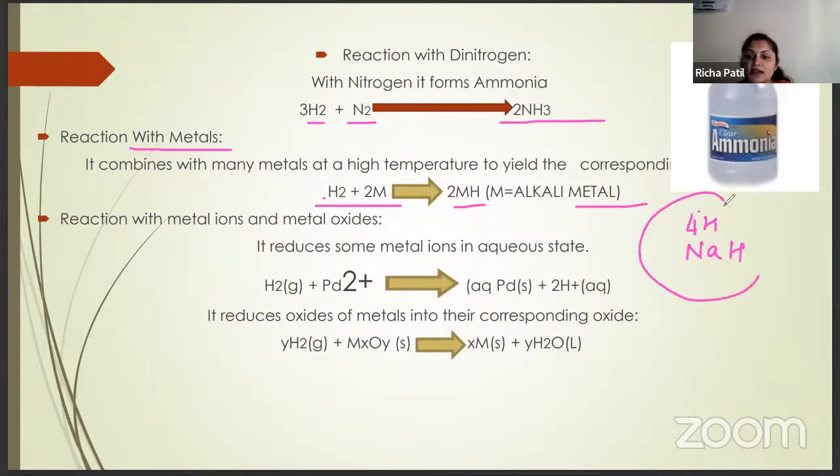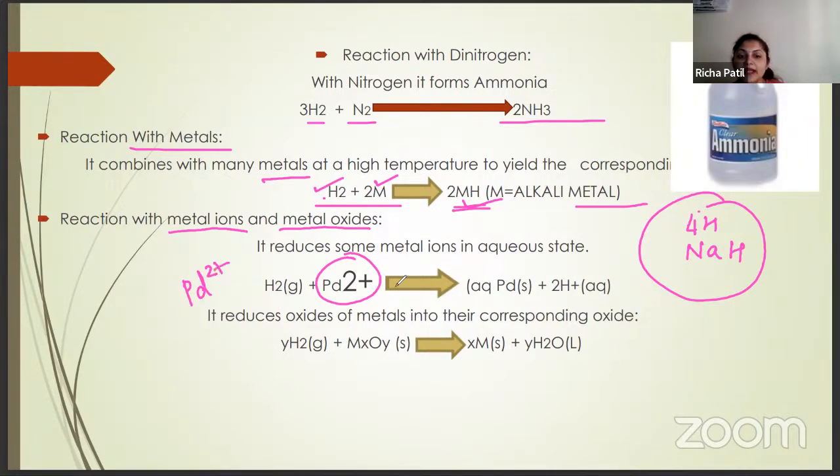These are the different hydrides formed by combining with metals. So when dihydrogen reacts with a metal, it forms a metal hydride. Then the reaction with metal ions and metal oxides. So H2 when it reacts with a metal, palladium, Pd plus 2.